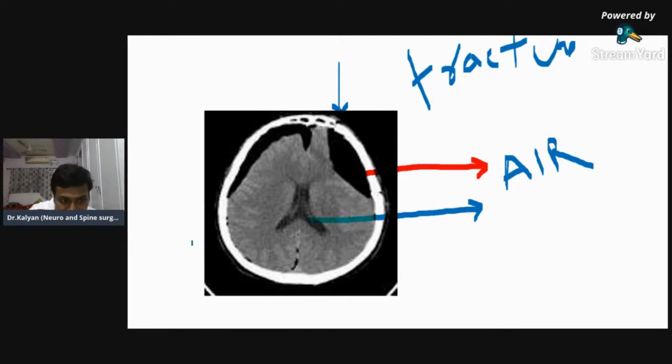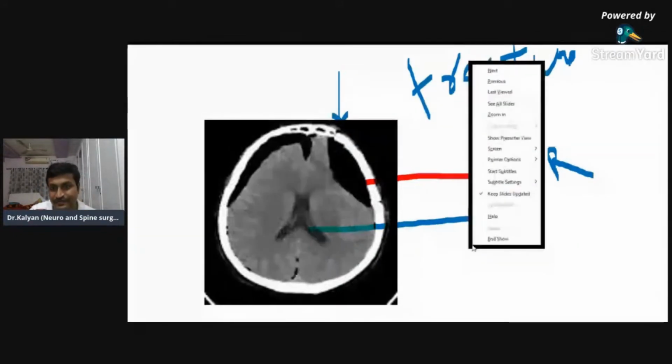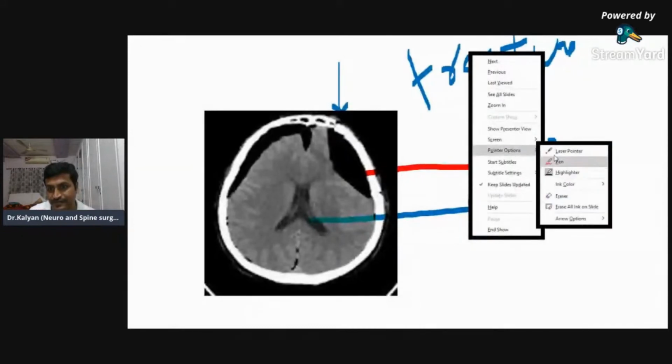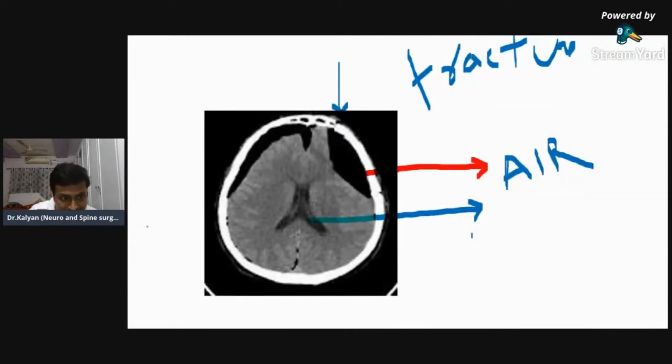Can you all identify the small specks of air all around? I will show you. I will take a pen. Can you see? There is air over here. There are multiple specks of pneumocephalus. There is air over here, and over here. All these are small specks of air which have entered all through the skull. And because this air is compressing the brain, this is an emergency. We have to immediately remove the air as soon as possible.